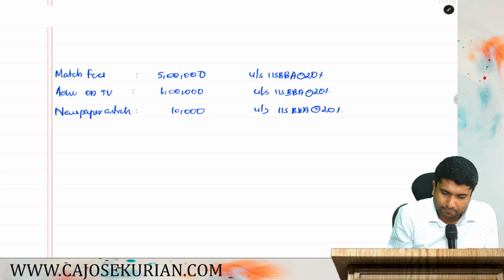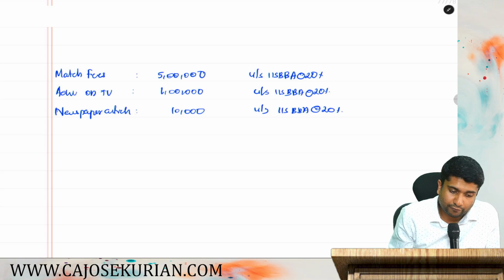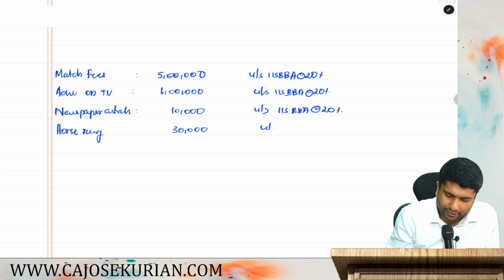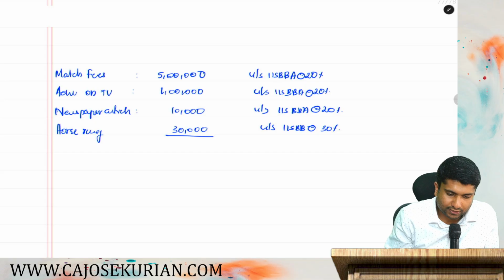Then he has one more income, that is 20,000 from horse racing. Horse racing, how much is the income? 20,000. That will be 115BB. Since it is casual income, it is taxable at 30%. Can you tell me how much is his total income?